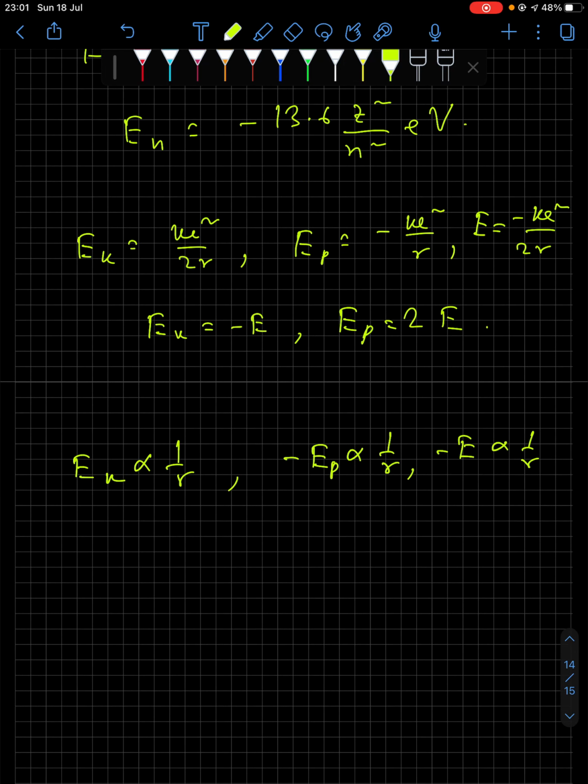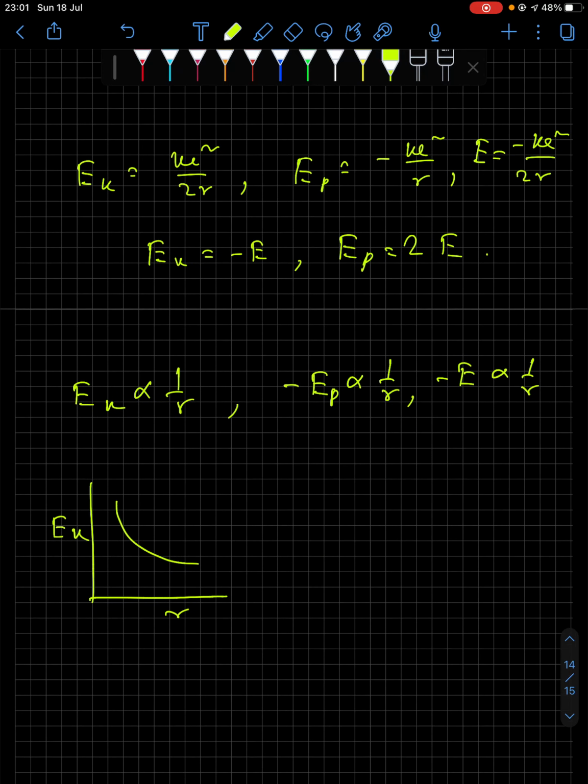Okay, therefore the graph plot will be like, say, Ek versus r. As r increases, kinetic energy will drop exponentially. Ep versus r, well, Ep is negative, right? With the increasing value of r, Ep is getting negative.